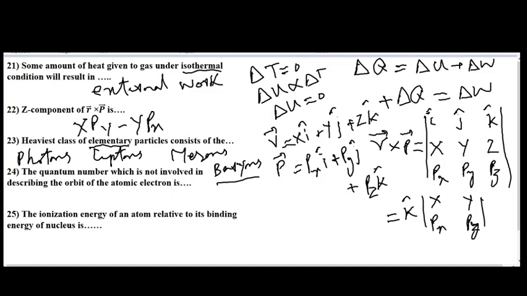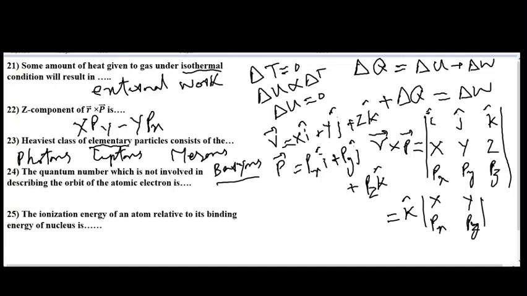Elementary particles are those particles which do not have any further structure. That is, they cannot be divided into further constituent particles. The elementary particles in this case are the photons and leptons. Photons are the carriers of electromagnetic waves, and they are massless, they have zero mass, and leptons are the heaviest elementary particles.